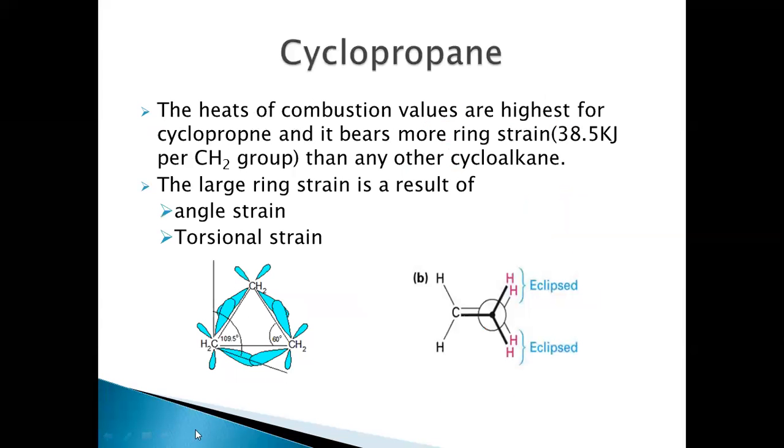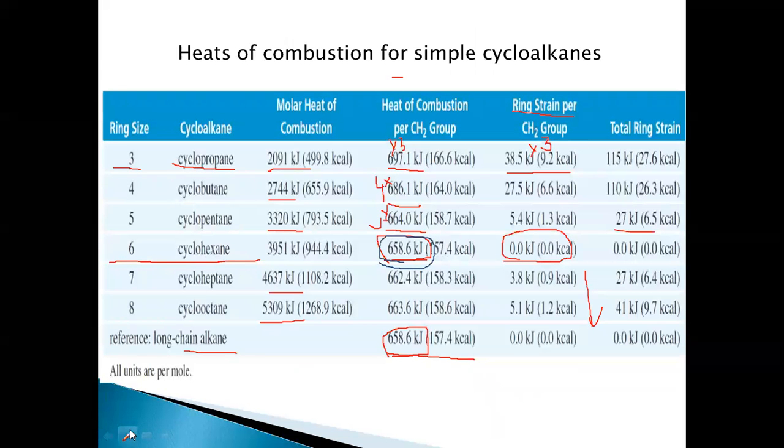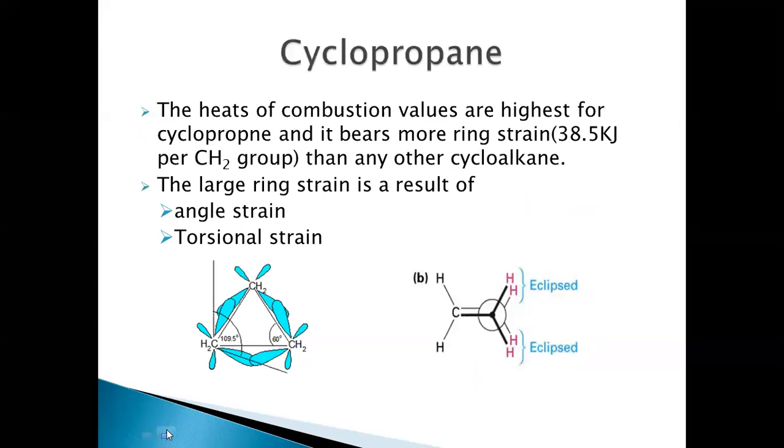So now when we look at cyclopropane here, according to the heats of combustion values, let's go back to the heats of combustion values once again. For cyclopropane, the ring strain we have seen is 38.5 kilojoules per mole per CH2 group, and the total ring strain is 115 kilojoules per mole.